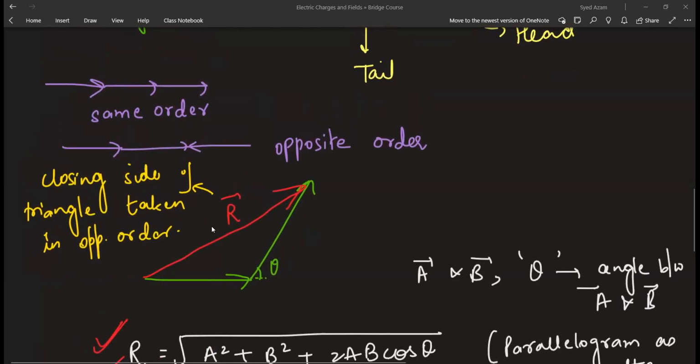Rani, written this part? Yes, ma'am, written.